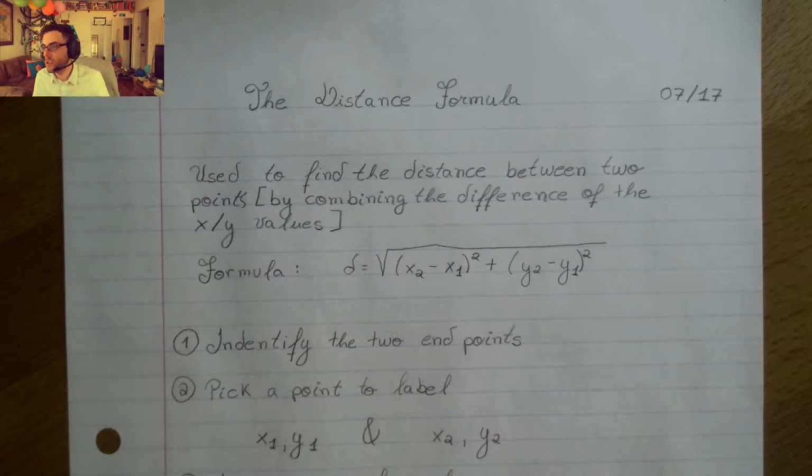Normally, and there's no specific rule about this, on the left-hand side we label our x1 and our y1, and on the right-hand side, our x2 and our y2. Doesn't matter though. We're doing all that squaring and finding our square root. The negative, the positive, it all comes out basically the same in the end.